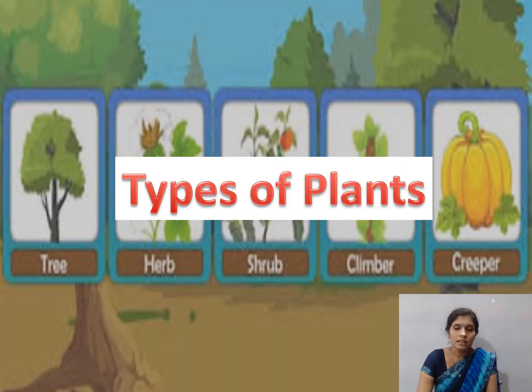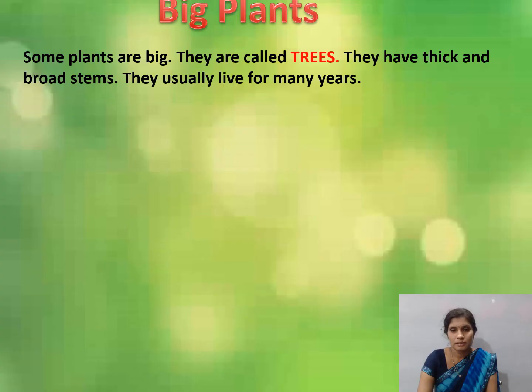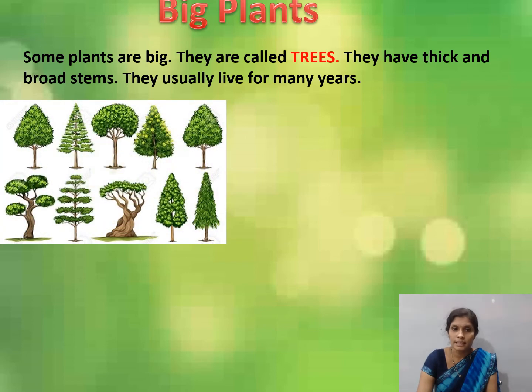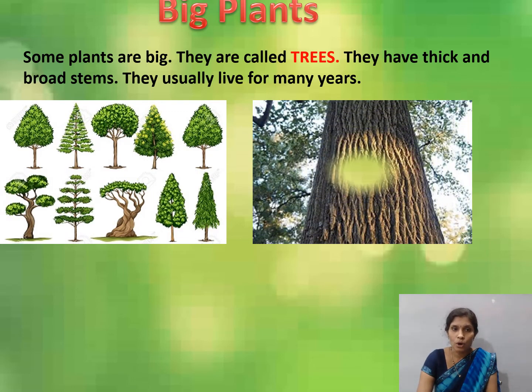Let us learn types of plants. Children, some plants are big. They are called trees. They have thick and broad stems. They usually live for many years.